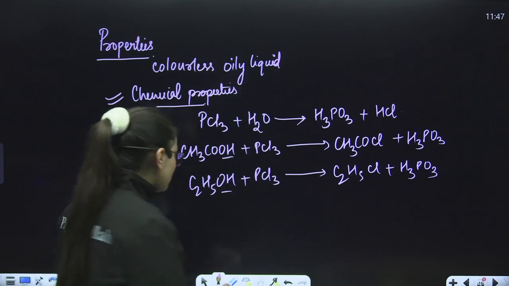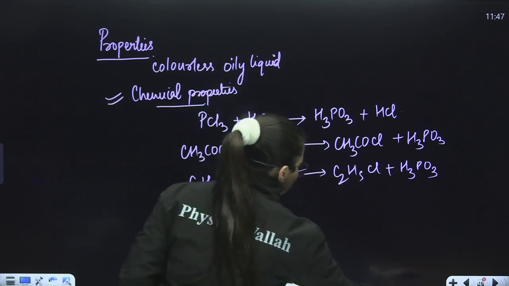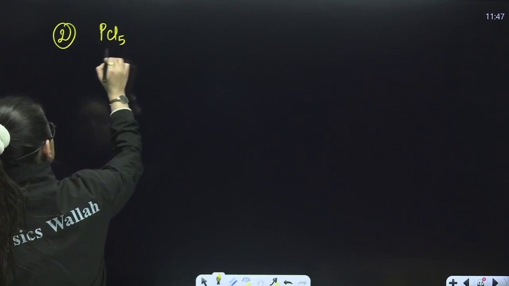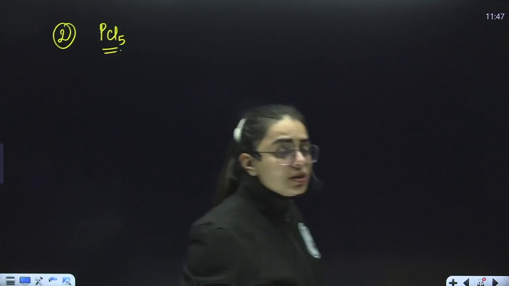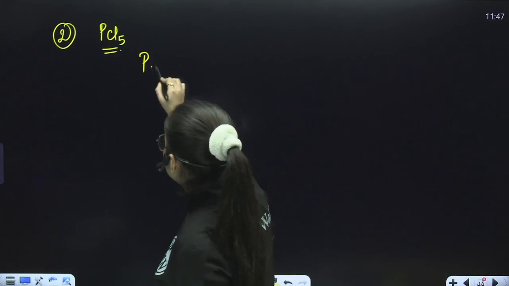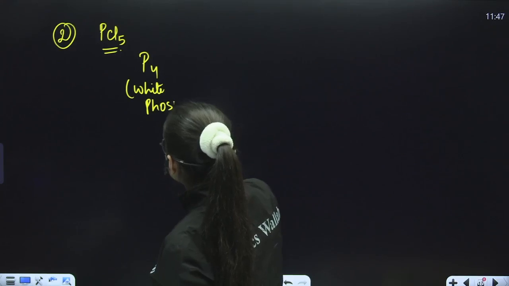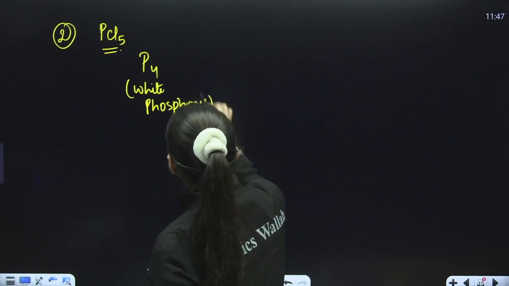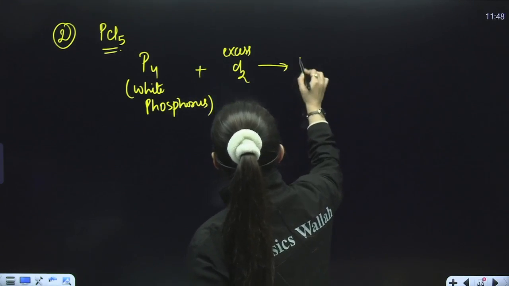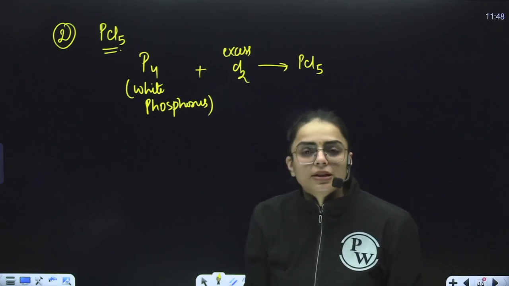Now comes, students, the next one, that is PCl5. Now comes the last with regard to phosphorus, that is PCl5, phosphorus pentachloride. The method of preparation is again very easy. You will take white phosphorus, and over here you will take excess of Cl2. When you take excess of Cl2, you will obtain PCl5. When you take a limited amount, you shall obtain PCl3. Is it clear to you?